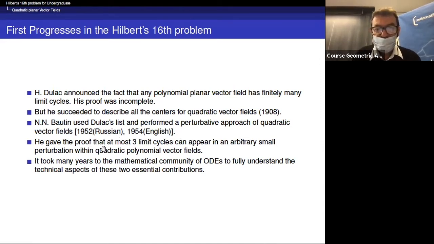He gives the proof that at most 3 limit cycles can appear in an arbitrarily small perturbation within quadratic polynomial vector fields. It took many years to the mathematical community of ODEs to fully understand the technical aspects of these two essential contributions.